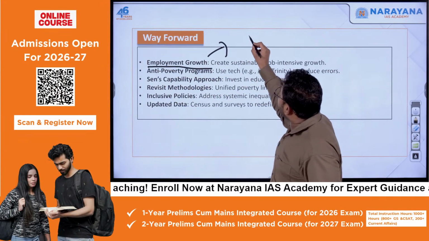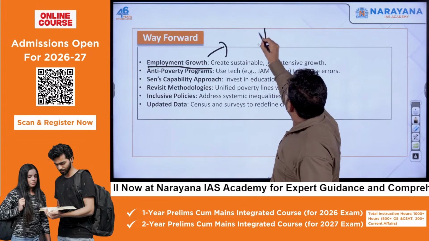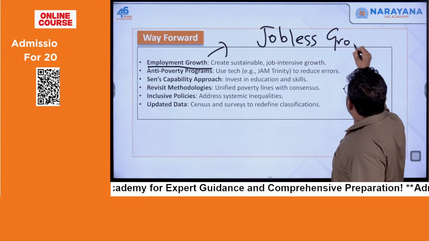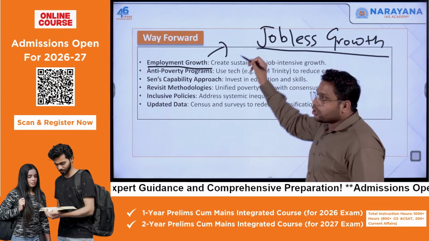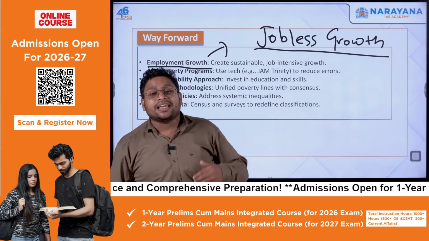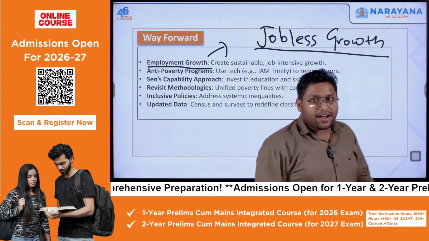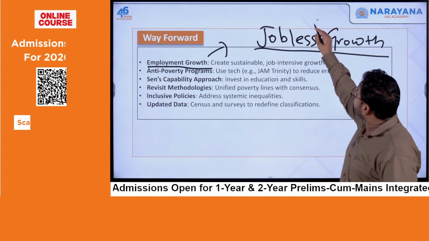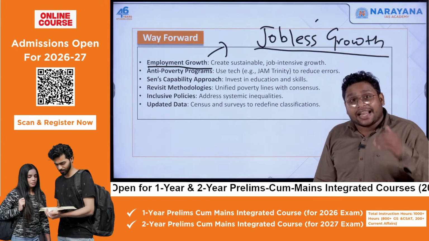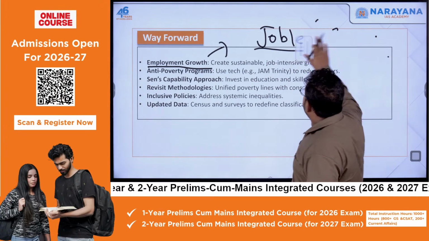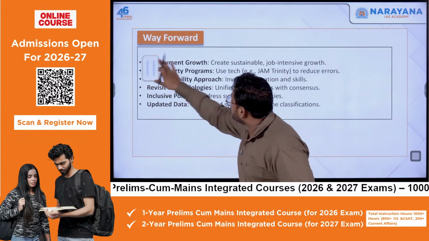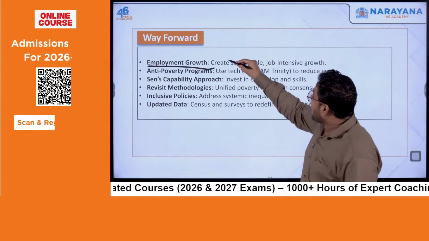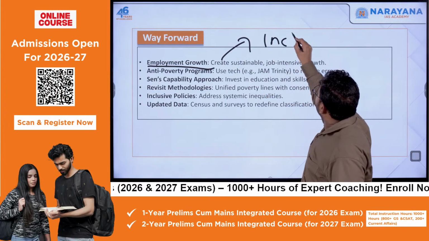Right now India is growing, but the growth is termed as jobless growth. People are not getting enough jobs; rather we see rising unemployment in India, but our GDP is growing. So rather than jobless growth, we need job-led growth. And for that we have to sustain our economic growth. First of all, our economic growth which is there has to be sustained, as well as made inclusive.